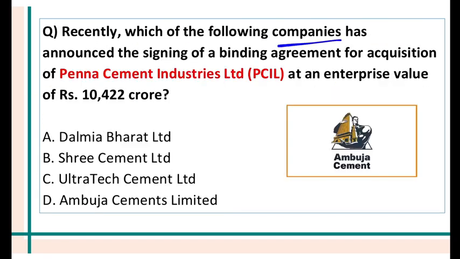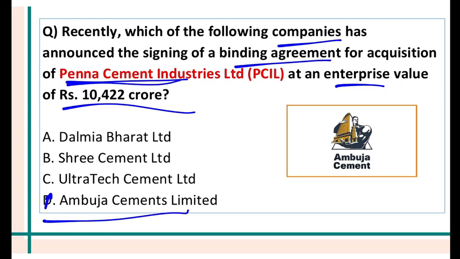Which company has announced the signing of a binding agreement for acquisition of Penna Cement Industry at an enterprise value of 10,422 crore? It's a complete buyout, 100% acquisition. So it is Ambuja Cements. Ambuja Cements is acquiring Penna Cements, which is a company based in Hyderabad. It is one of South India's biggest cement companies. Ambuja will acquire 100% shares of this company, at 10,422 crore. This is the worth.